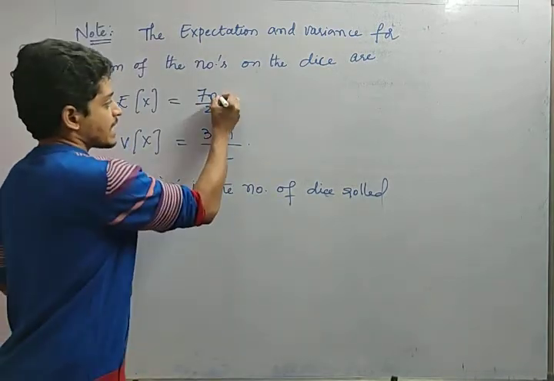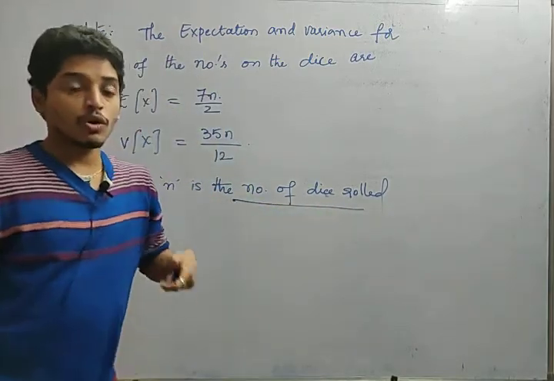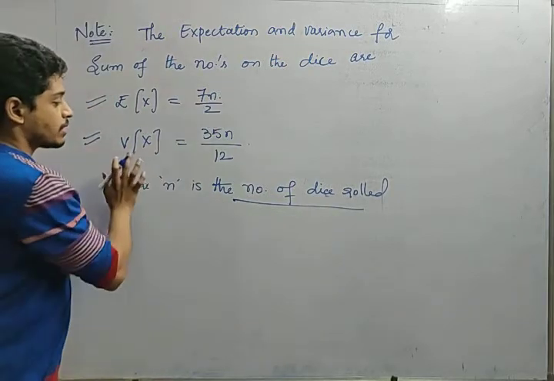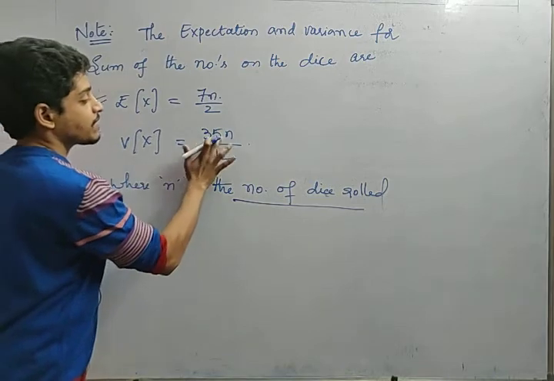So n is nothing but the number of dice rolled. If I roll 2 dice, what is the expectation of the face values? 7 into 2 by 2. What is the variance of the dice then? 35 into 2 by 12.